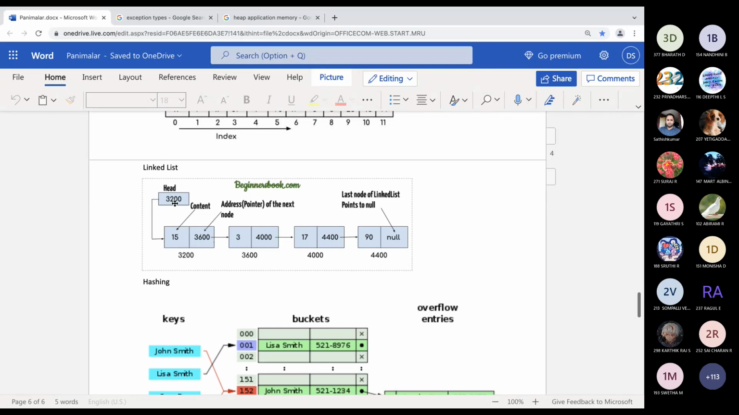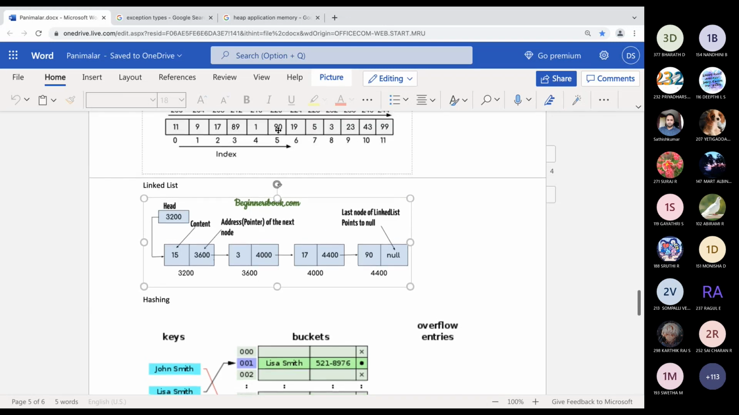Actually, I will explain. This is memory address 3200, and this is one variable, 15, stored at 3200. The next variable, 3, is at 3600, and 3200 holds 3600. It works just like a train, storing the next variable's memory address. So if we want to access 17, we have to go line by line, then only we can reach 17.